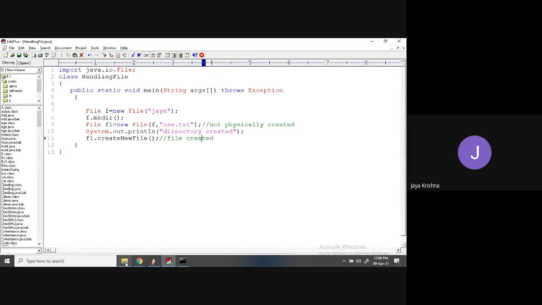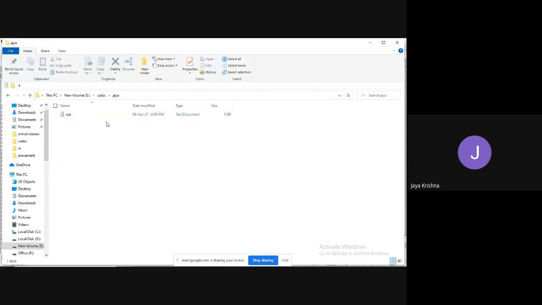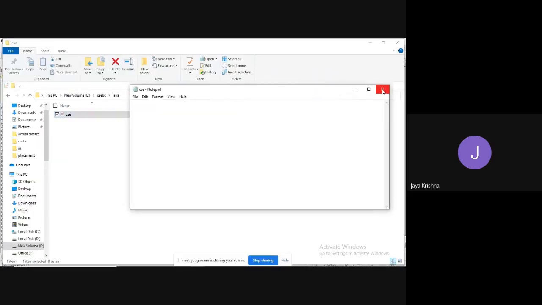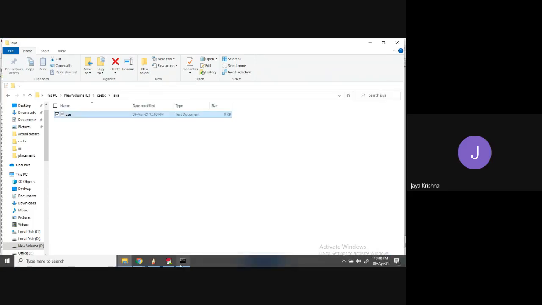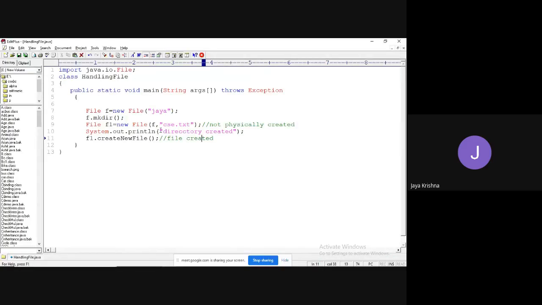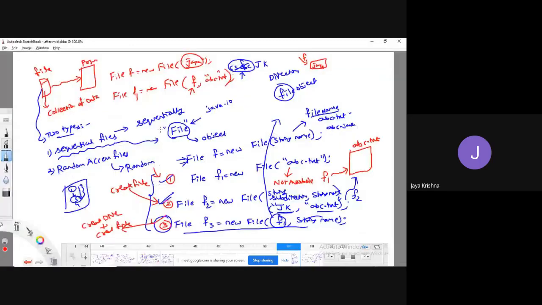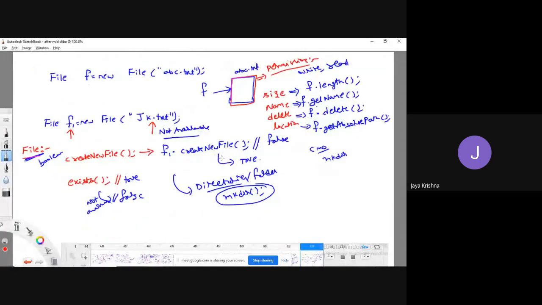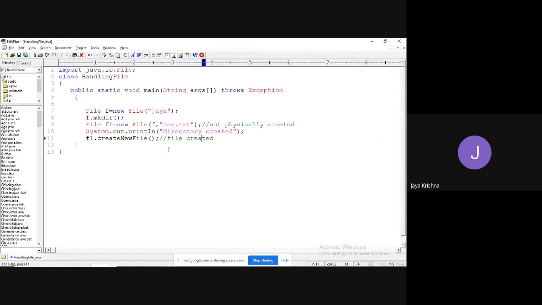I didn't print it, right? So now go to the drive, Jaya. In that, is csc.txt created or not? Yes, it is created. Like this, we need to use the three variations. Okay, now let's see the various kinds of methods provided by the File class. Among these, the first one, createNewFile, is completed, exists is completed, and the remaining ones we'll see now. Okay, what I will do is take out all this for the simplicity of the code.